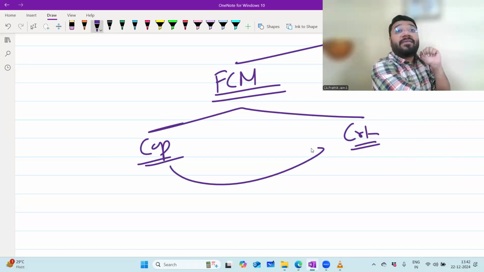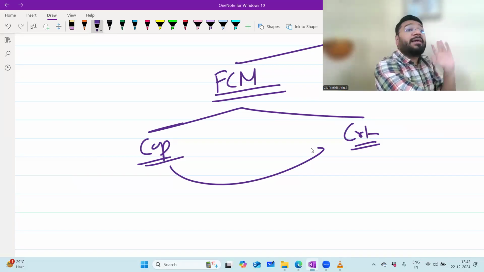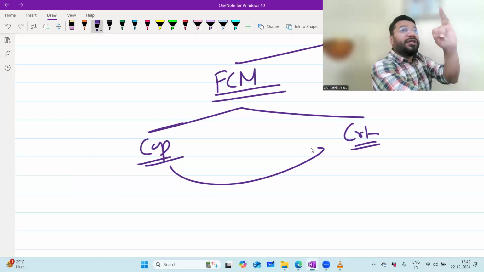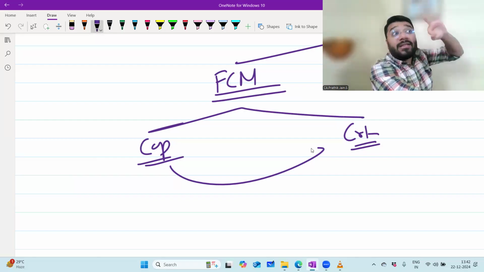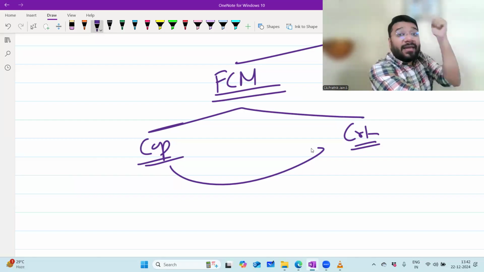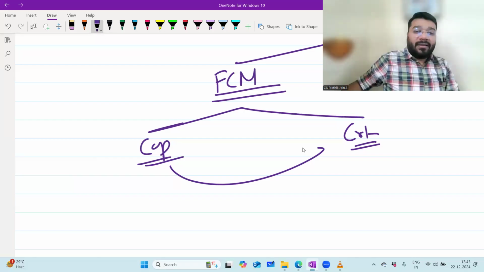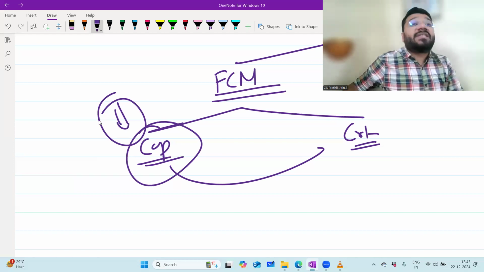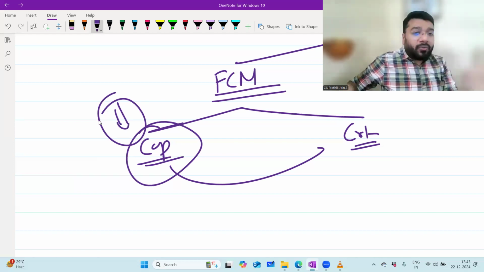Opening capital is given where? In the capital account. Closing capital is given where? In the capital account. For me to calculate IOC, I need opening capital, additional capital, and drawing against capital. All three pieces of information are there in the capital account. So for calculating IOC under the fixed capital method, the only relevant ledger is the capital account.